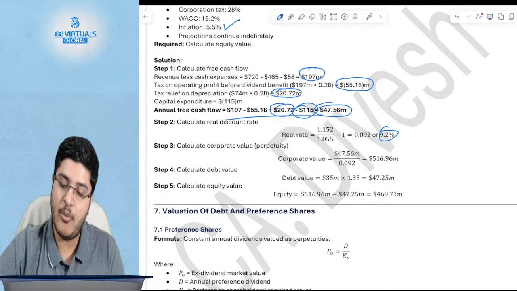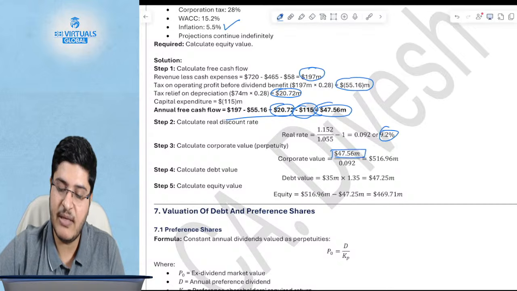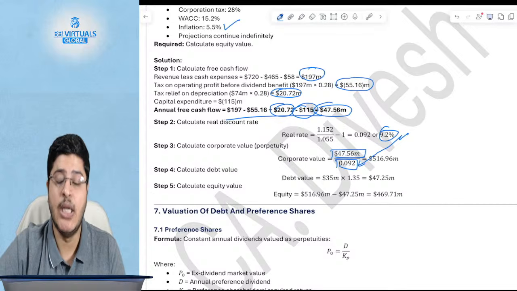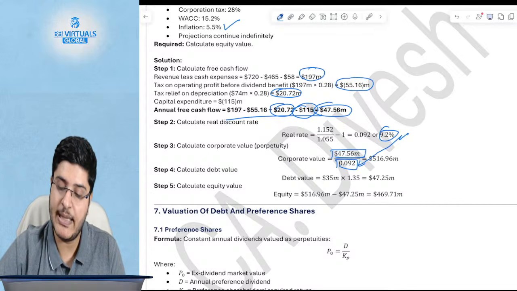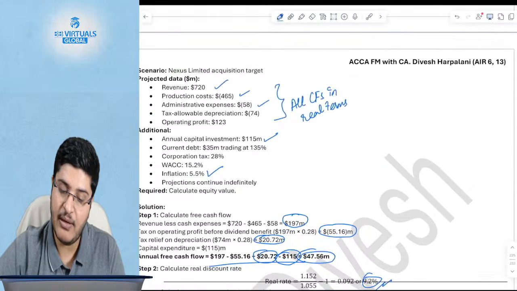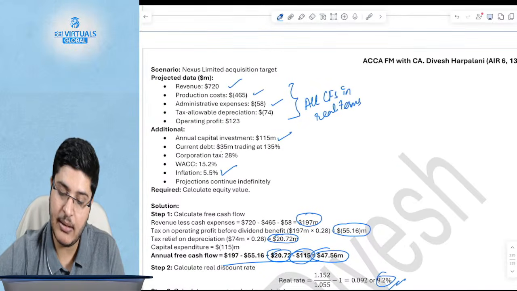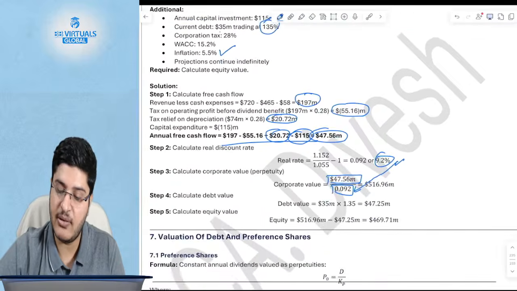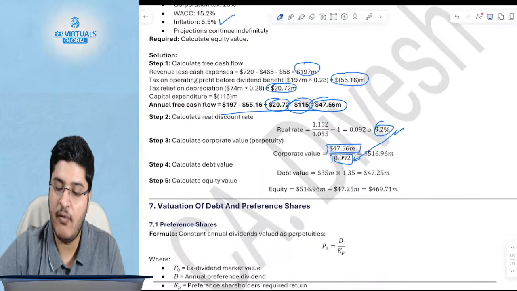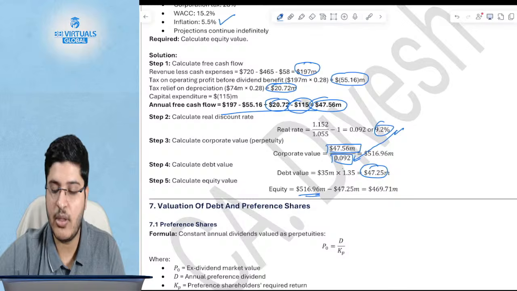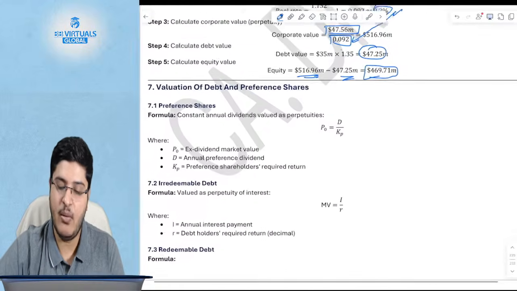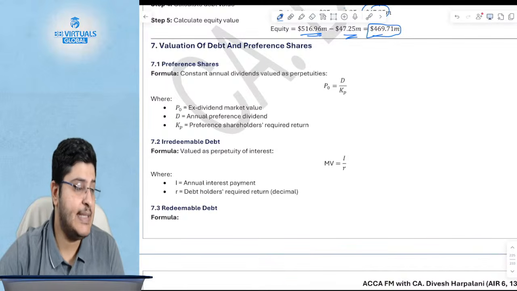Okay. Corporate value will be what? 47.56 divided by 9.2%, which is the real rate in this case, because 47.56 is a real cash flow, not a nominal cash flow. Then what do you have? You have the debt. What is the value of the debt? Value of the debt is given in the question. Current debt 35 million, but trading at 135%. So 35 million into 1.35 will be 47.25. So total value of the business minus the value of the debt will be 469.71. Is this clear, guys?